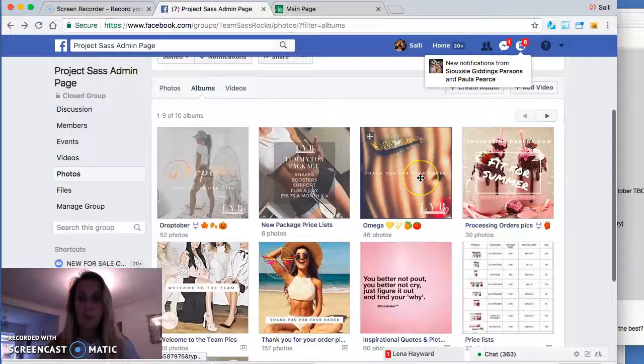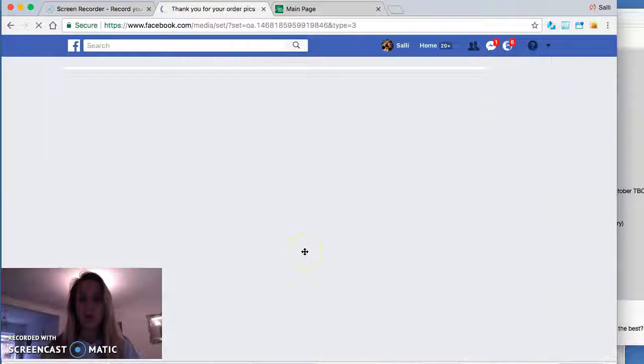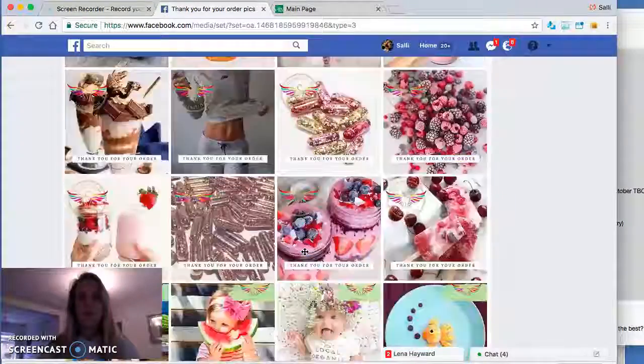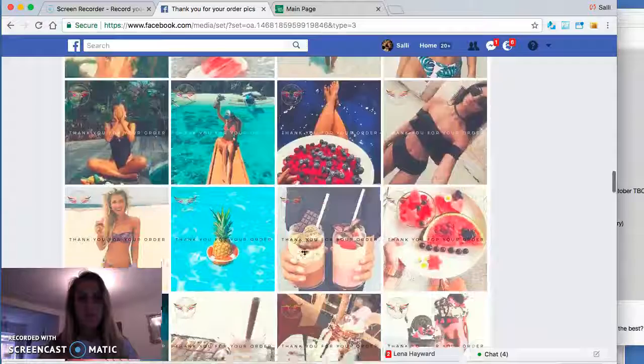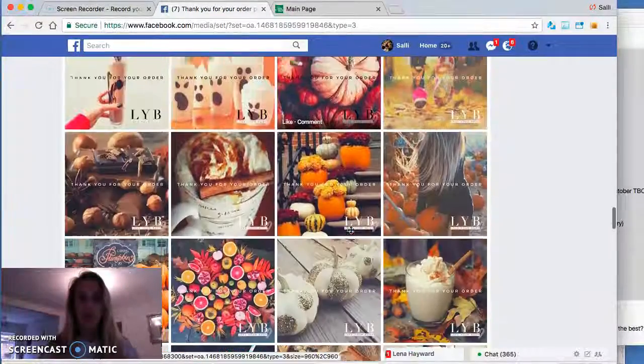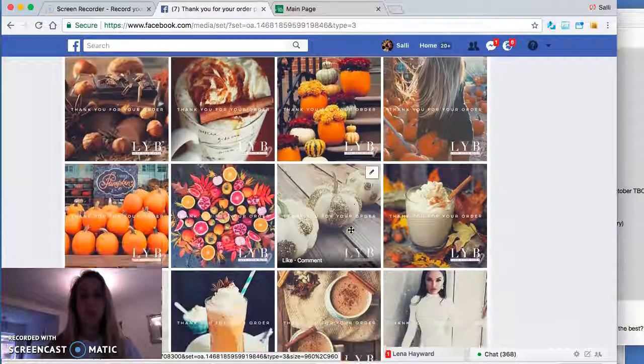We've got Amiga launch pictures, we've got welcome to the team pictures, thank you for your order pictures are really helpful. It's a really good thing to do when one of your customers orders from you. It's great to do a thank you for your order post, tag them in it on your Facebook. Not only then are you welcoming your customer to the team, to the program, but also all of their friends will see that they're joining a new healthy lifestyle program.